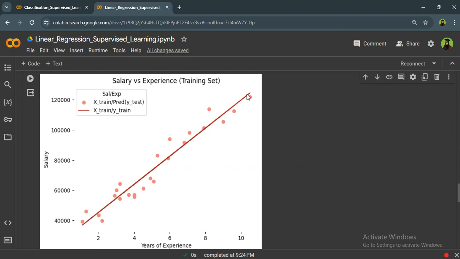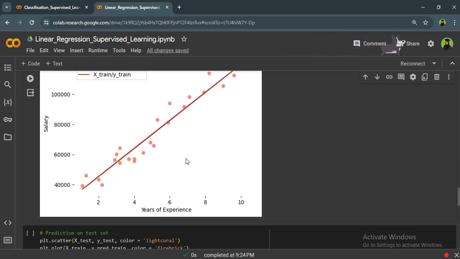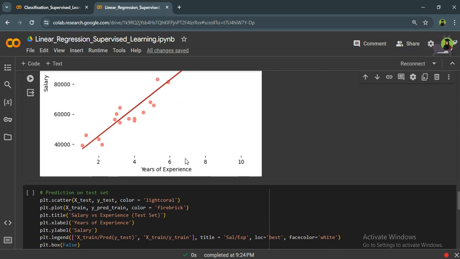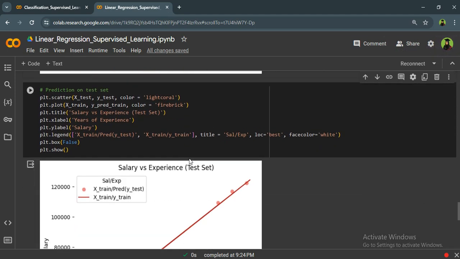Now the question is, what is this red line? As you can see, we can define it as a fitted line. The thing is that we must examine how far the distance between each of the points in our dataset is from this fitted line. We want to understand this through linear regression. So the fitted line is the most important part of our matplotlib diagram.